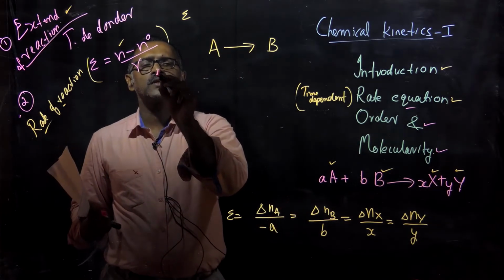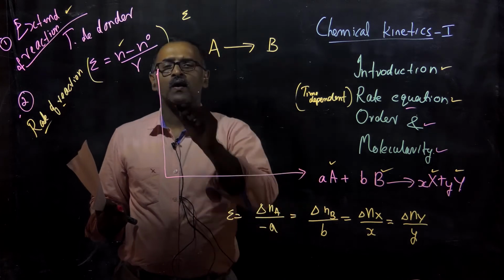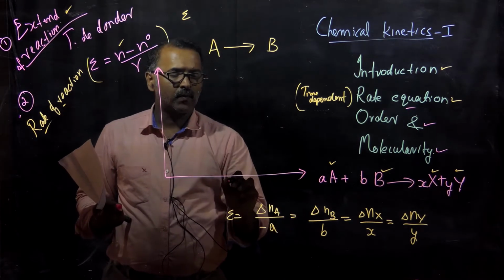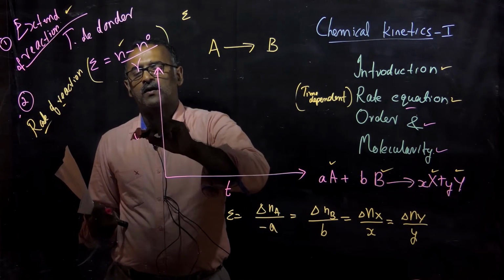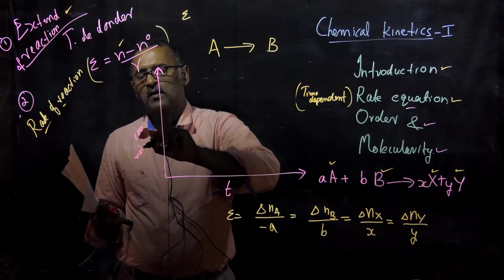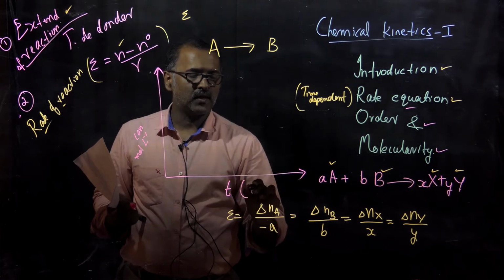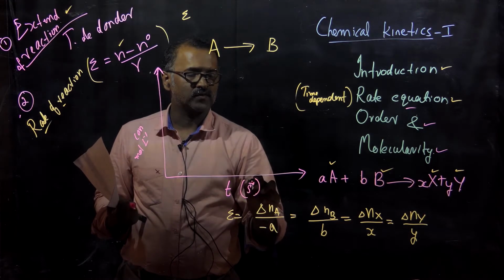In this graph, on the x-axis we plot time, whereas on the y-axis we plot concentration. This can be in moles per liter, and time is normally in seconds.